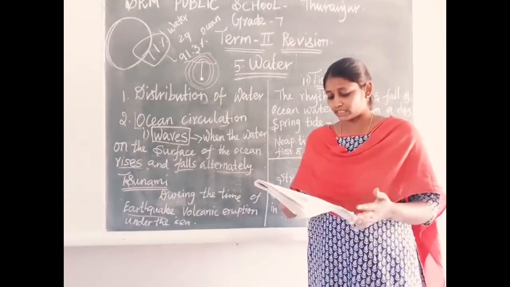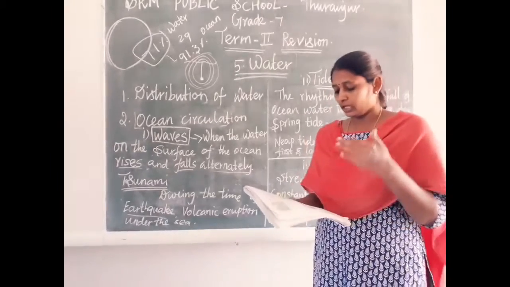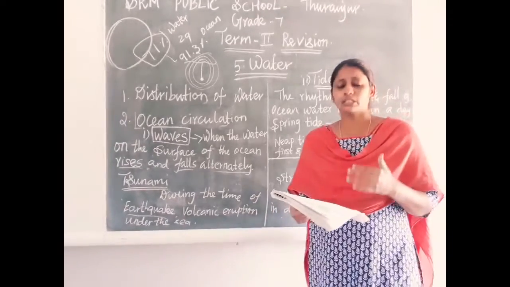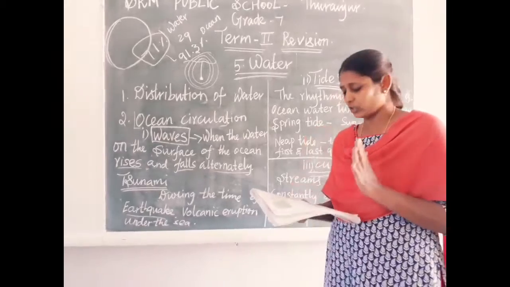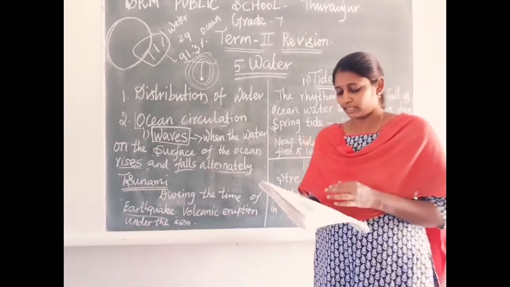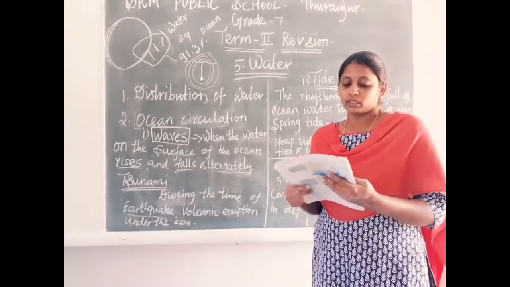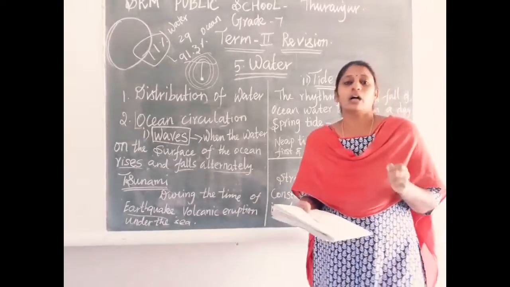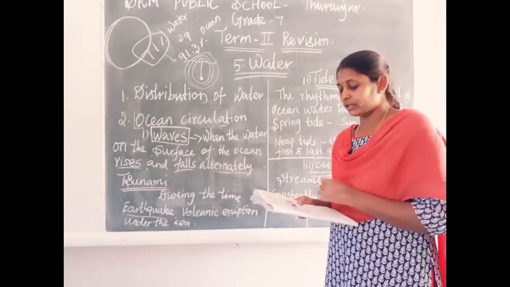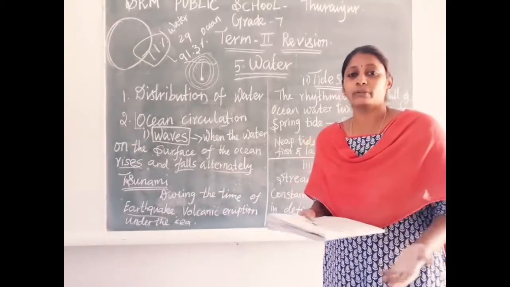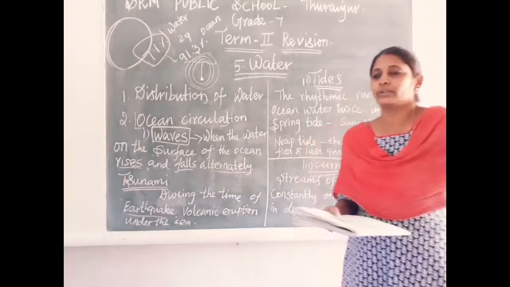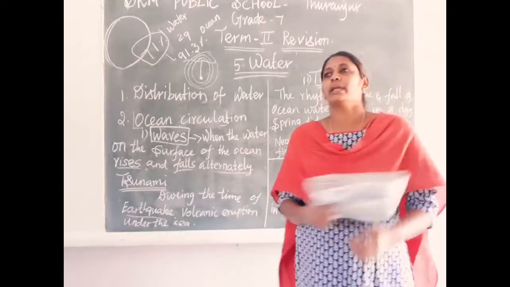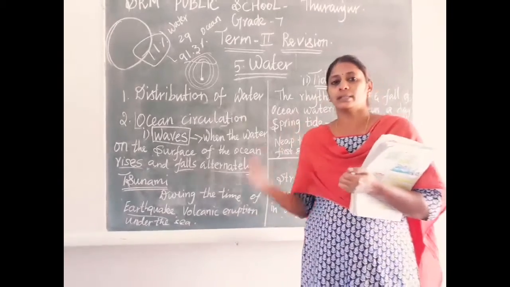So what is the normal speed? The speed of a tsunami is a minimum of 700 kilometers per hour. But in the 2004 tsunami, its speed was 700 to 900 kilometers per hour. More than 10,000 people were killed, and many of them were homeless, particularly in the Bay of Bengal and the Andaman Nicobar Islands.